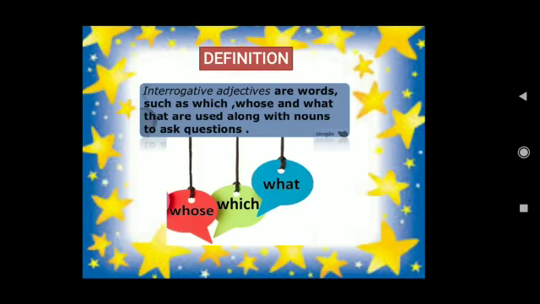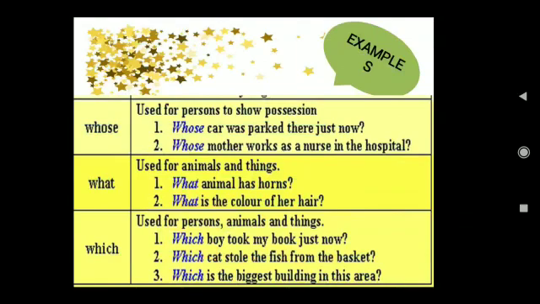Interrogative adjectives are words such as which, whose, and what that are used along with nouns to ask questions. When you ask questions, you'll use which, whose, what. Say, which pencil, whose book, what is your name, what kind of book is it.